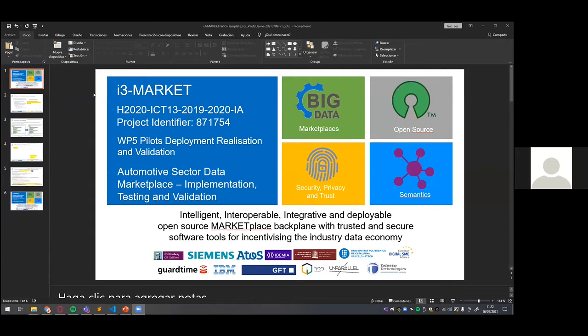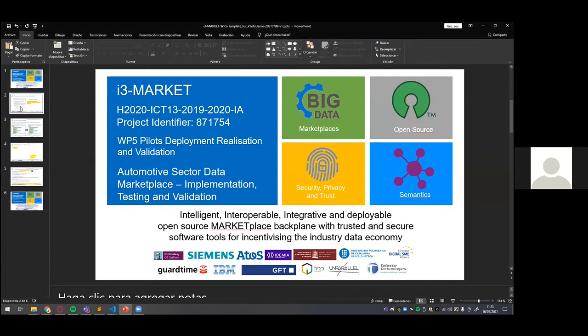Hello, I'm Raul Santos from Atos, and I'm the leader from the automotive sector data marketplace pilot. So for today, we are going to show what we have accomplished in this first release and give a short presentation of the functionalities that have been implemented.